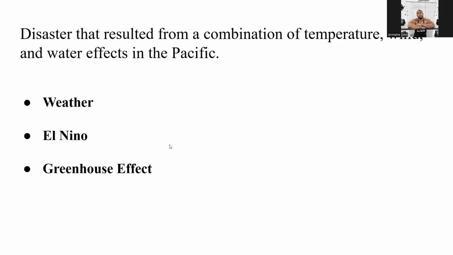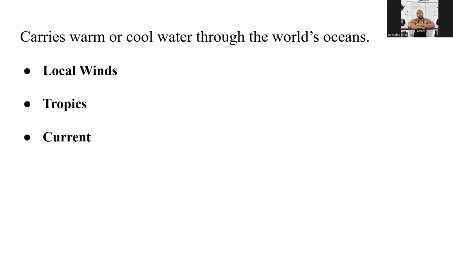Disaster that resulted from a combination of temperature, wind, and water effects in the Pacific. What is that? That is the El Nino. Carries warm or cool water through the world's ocean. We're talking about a current. A current. We are halfway there.